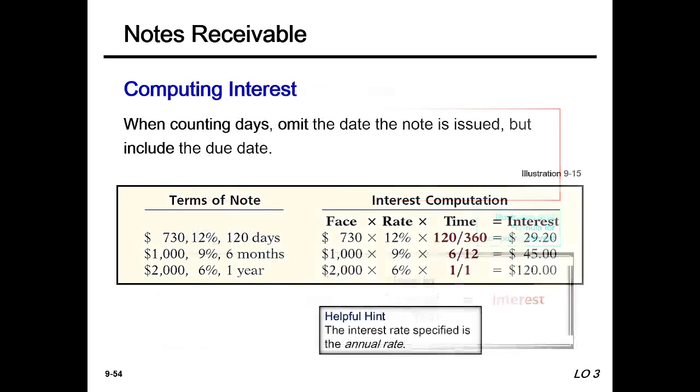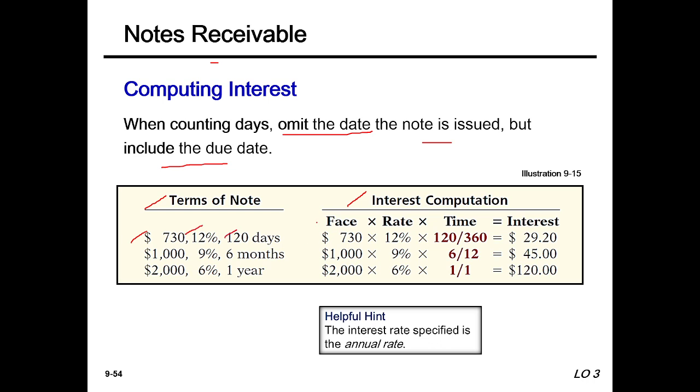Okay, next, note receivable, computing interest. When counting days, omit the date the note is issued but include the due date. Suppose $730 at 12% for 120 days. So the face value is 730, the rate is 12%, and the time is 120 days. We use 360 days for 1 year, so 120 by 360. After computation, we get this amount.